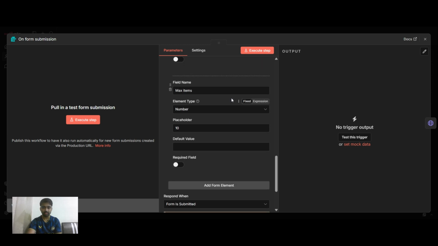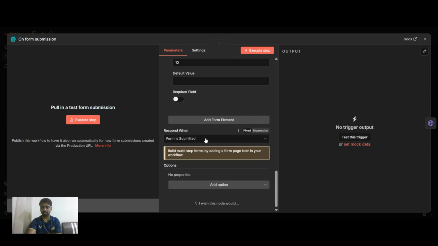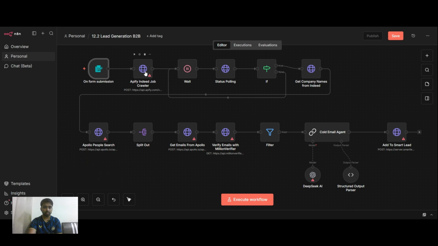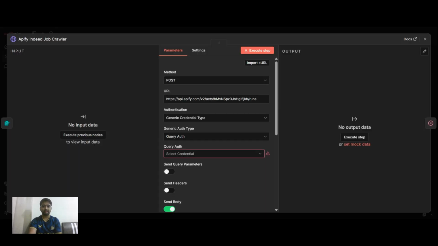You can see the complete form that I've created, and this is on submission of the form. Once you submit the form, we send an HTTP request to Apify. Apify is where you can scrape all the data, and this is the URL you put over there. Just make sure you change this URL to your specific one.